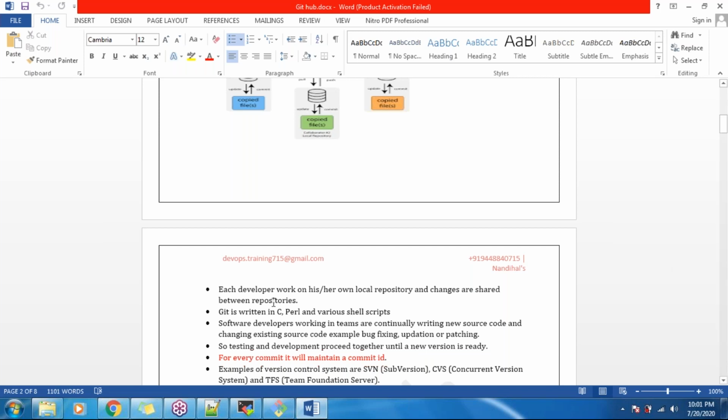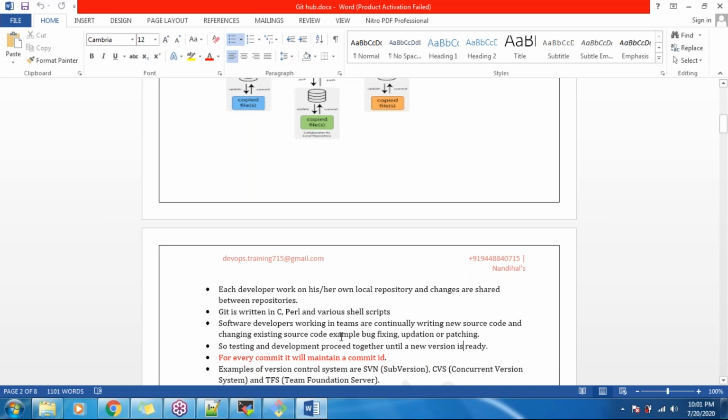Then, how has this Git software been developed? This Git software has been developed using the C language, Perl, and various shell scripts. Using these programming languages, shell, Perl and C, this software has been developed. Then software developers working in teams are continuously writing new source code and changing existing source code, for example bug fixing, updating, or patching.